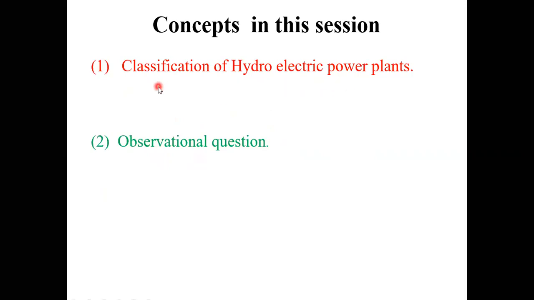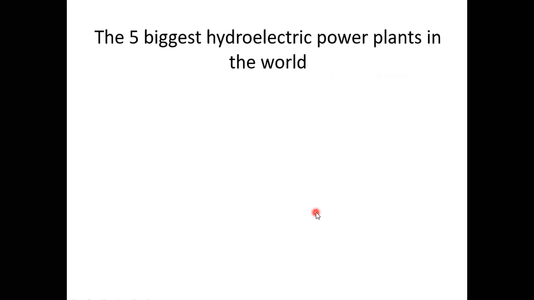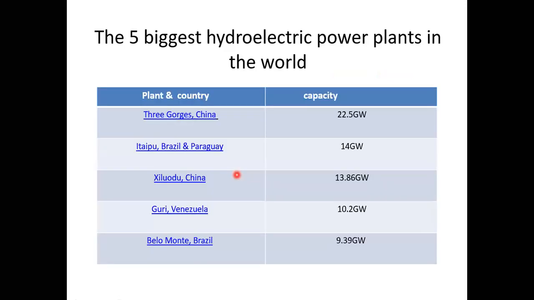Before going into the details of the classification of hydroelectric power plants, let me put some actual facts in front of you. The first one is the biggest hydroelectric power plants in the world. The first column represents the plant and the country, and the second one is the capacity generated by the corresponding plant. The first one is Three Gorges, present in China, and it generates 22.5 gigawatts.